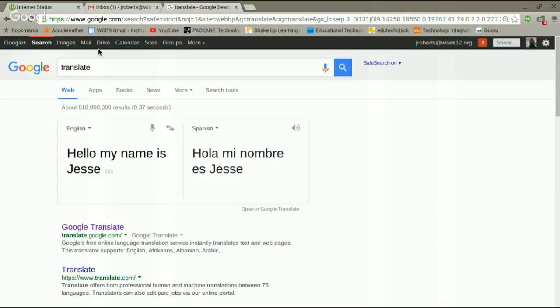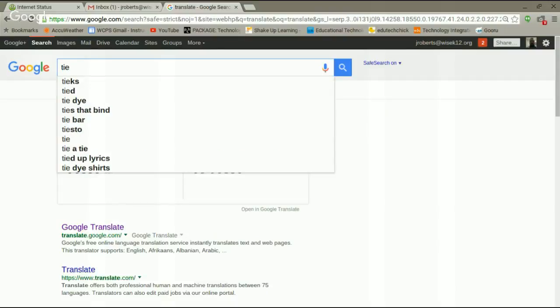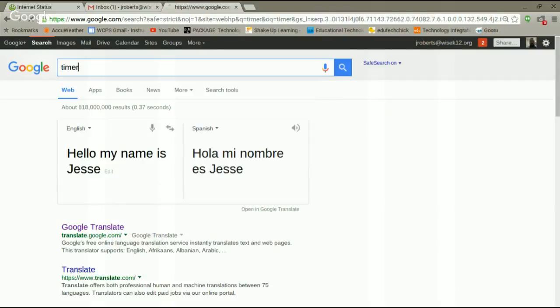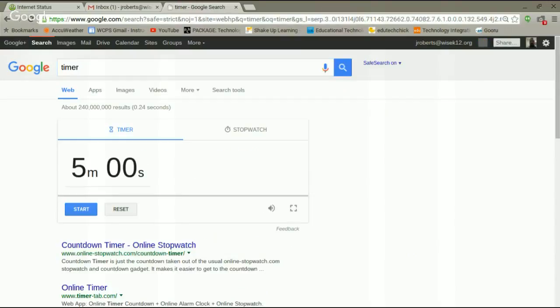I always need a timer. When I was in the classroom, I always needed a timer for warm ups, group work. Finding a good timer is hard. Just type in timer in the search box, hit enter. This timer is going to come up.